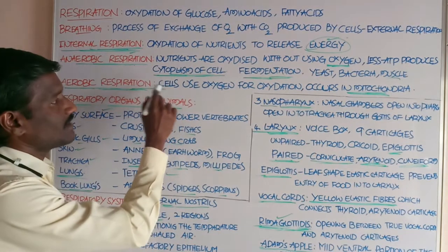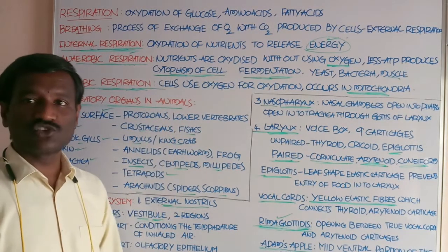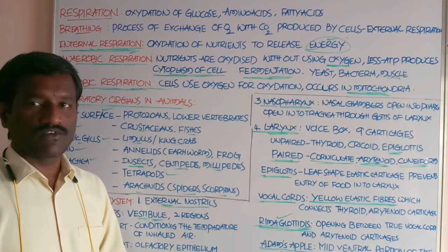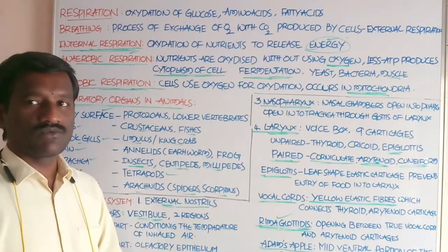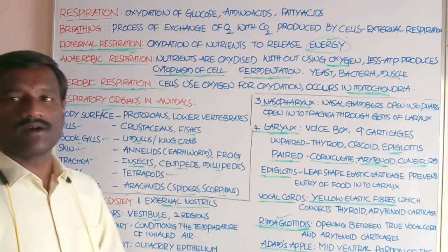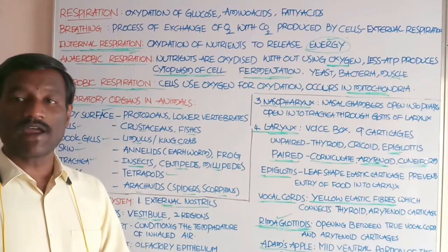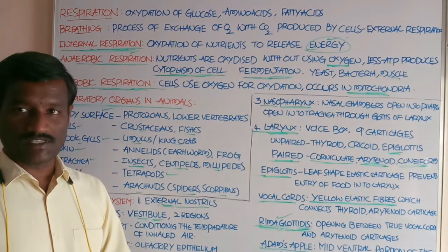Students, aerobic respiration. In aerobic respiration, cells use oxygen for the oxidation of the food particles, and it occurs in the mitochondria of the cells.